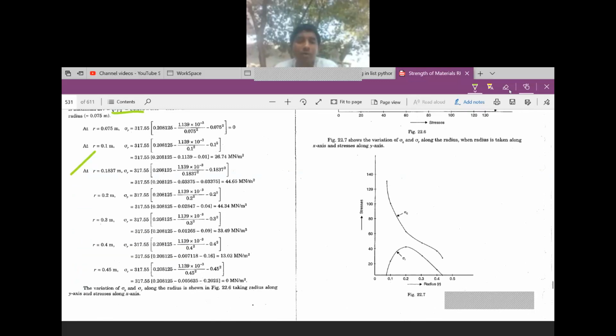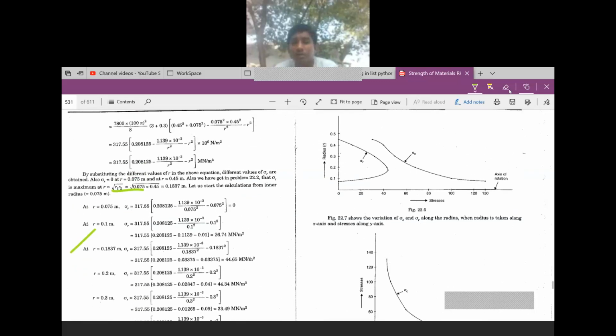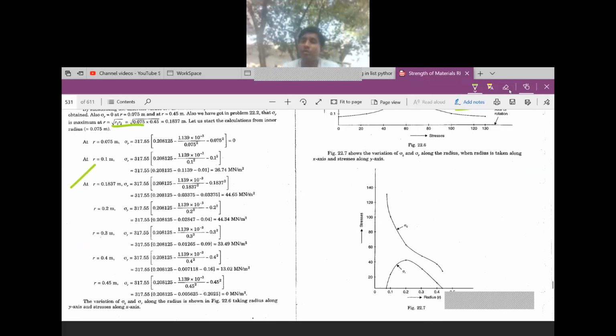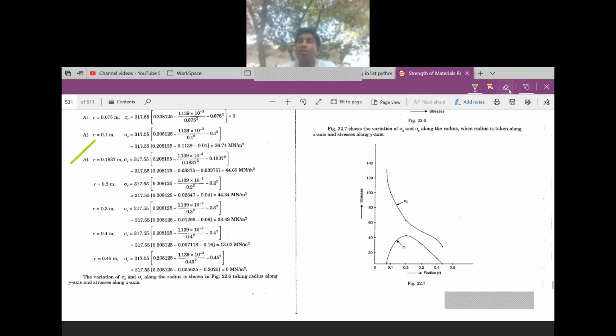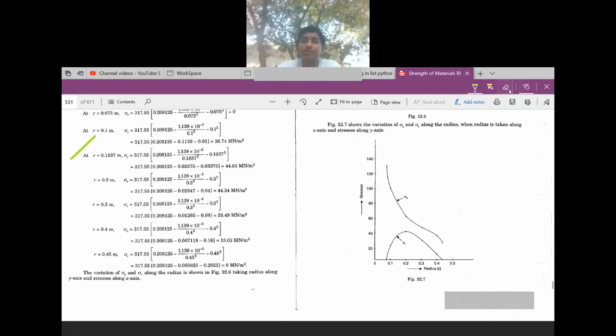Then here you are plotting the curve. Here you are taking stress along x-axis and radius along y-axis and plotting this curve. This one is the radial stress, which is maximum at 0.1837 meters. Here it is the circumferential stress. Similarly, you are plotting the stress along y-axis and radius along x-axis. You will plot the curve. Understand?